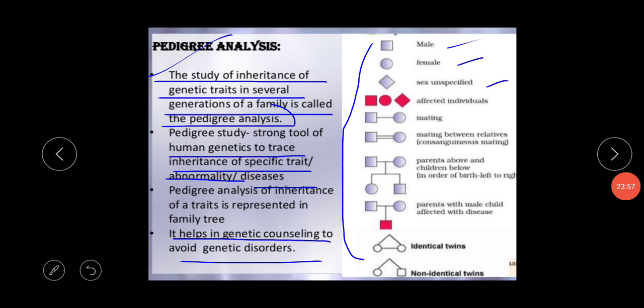What is the basic definition of the pedigree analysis? What is its significance? And how will you analyze your pedigree chart? This pedigree analysis is included in your practical syllabus, so when we do this experiment in our laboratory, there you will learn more about the pedigree analysis. So this is our today's class. In our next class we'll discuss genetic disorders and chromosomal disorders.